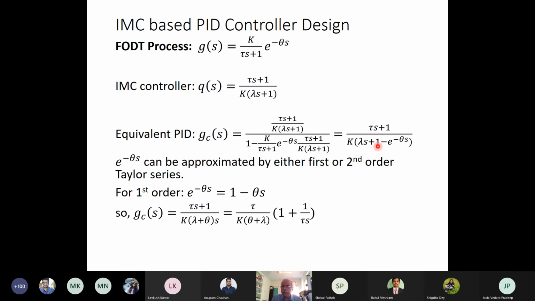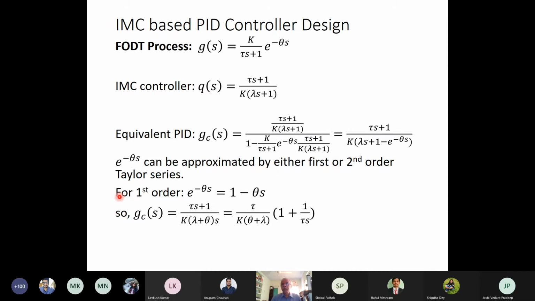Okay. Now this is not a conventional PID form. So what we can do is approximate e^(-theta s). I can approximate it either as a first order Taylor series approximation or a second order Taylor series approximation.